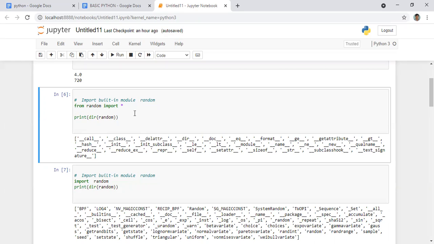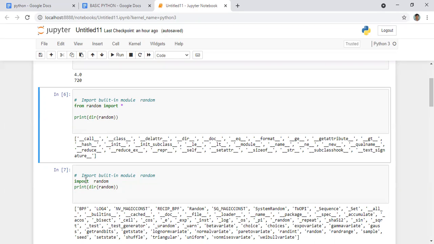If you don't know what is present inside, first we want to import, and only then can we see what is present inside. For that we are using the star: import star means everything under random will be imported. Now for seeing that we are using dir.